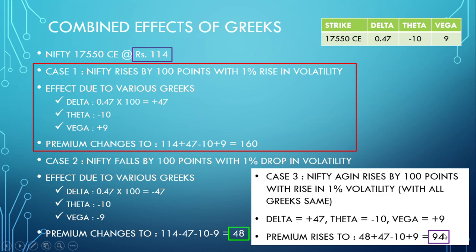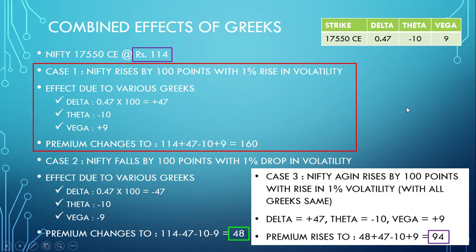So as you can see, the initial premium was 114. After dropping 100 points, the market again rises by 100 points, but your option premium will never come back to the same point of 114. Why? Because this is the effect of theta. It is reducing your premium day by day.